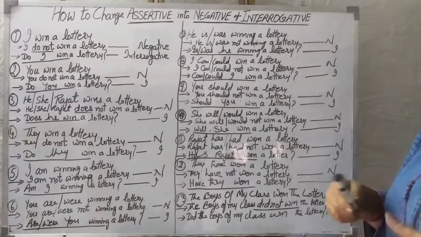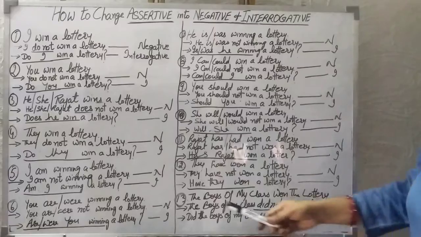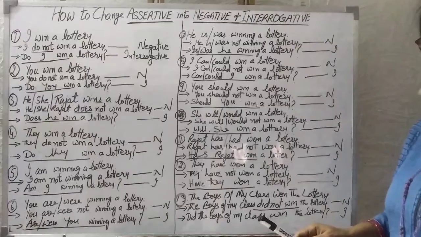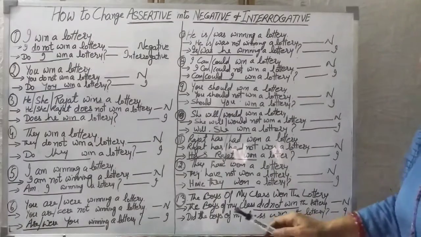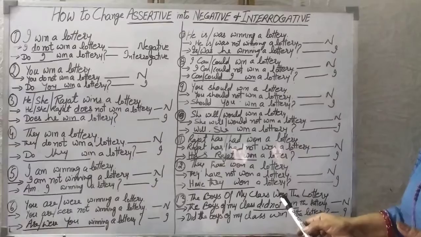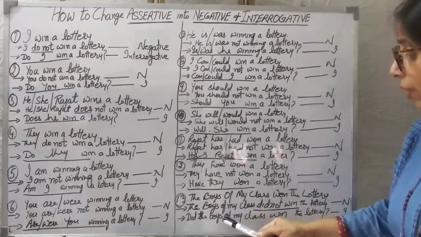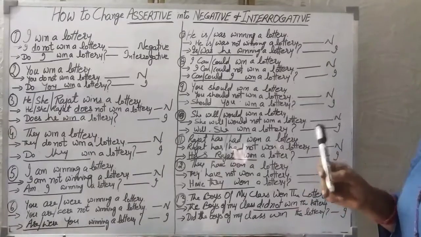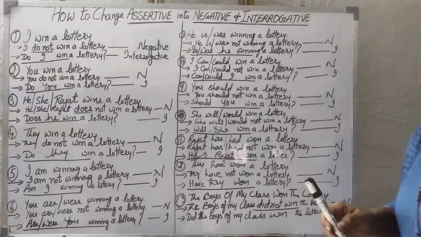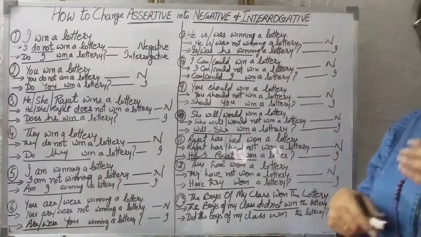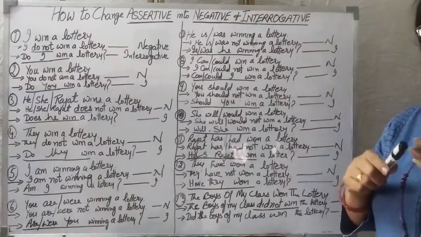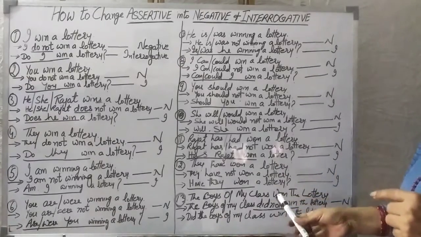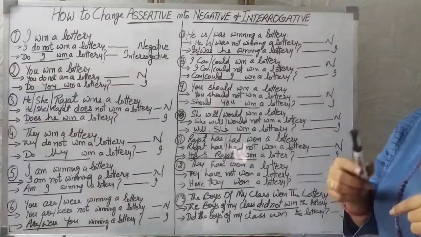And in the same way, if you are to convert it into an interrogative sentence, the boys of my class won the lottery, here you have to think again. It should not be do, it should not be does, it should be did only, because of the second form. So we will write: did the boys of my class win the lottery? So this is the special sentence you can take. Whenever there is past tense, you have to use did, but then you have to remember one more thing: you will be changing the form of this verb also. Instead of won, you will be writing win.